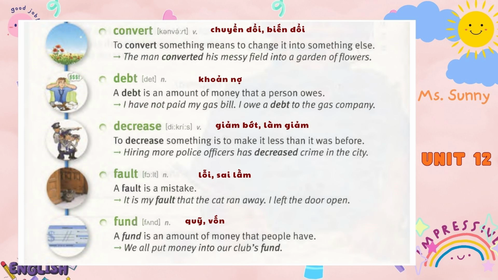Debt. A debt is an amount of money that a person owes. I have not paid my gas bill. I owe a debt to the gas company.